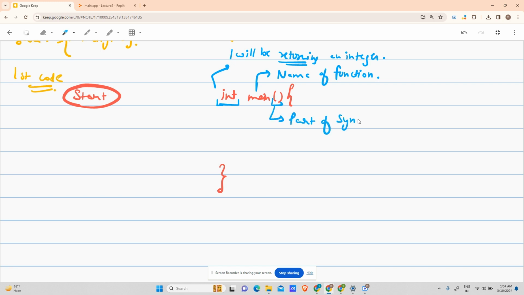Syntax is a set of rules. Part of syntax, and what does this parenthesis signify? This signifies that main is a function, used to signify the function, right?